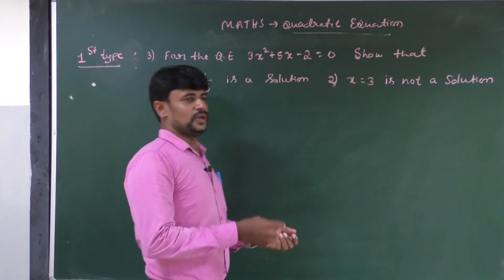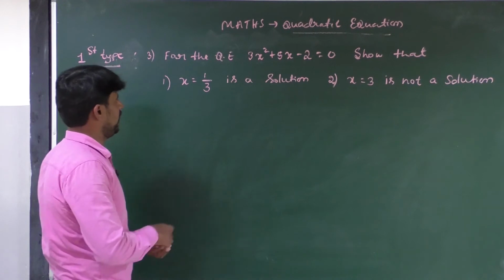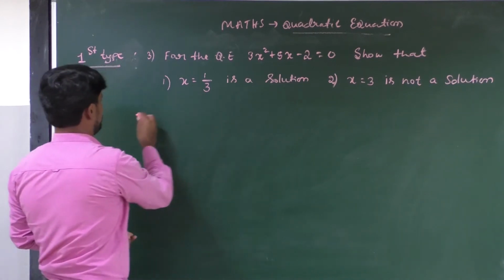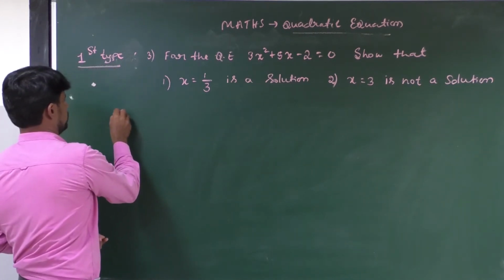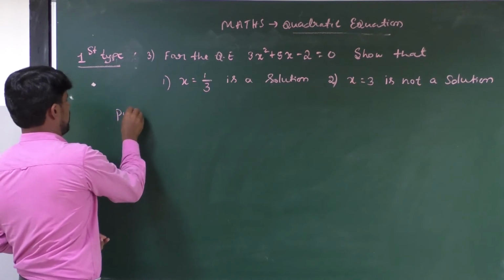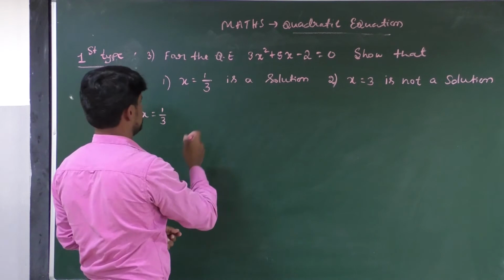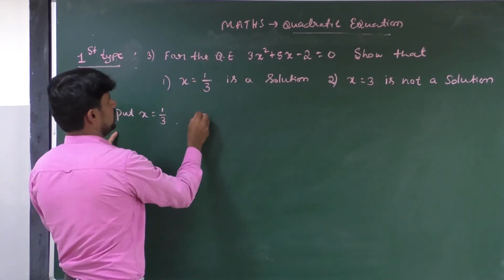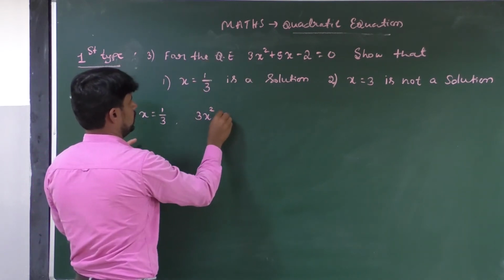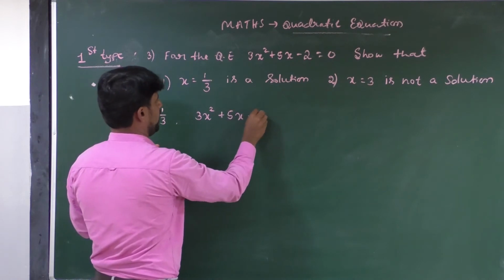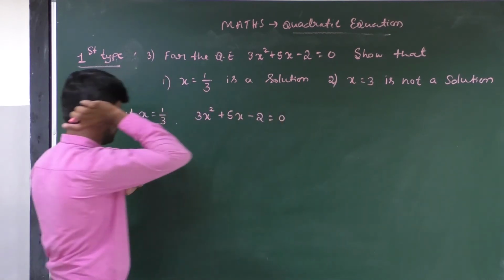In this way we can easily check that. First, let us take the first one. Put the value x is equal to 1 by 3 into the quadratic equation. What is the quadratic equation? 3x square plus 5x minus 2 is equal to 0.